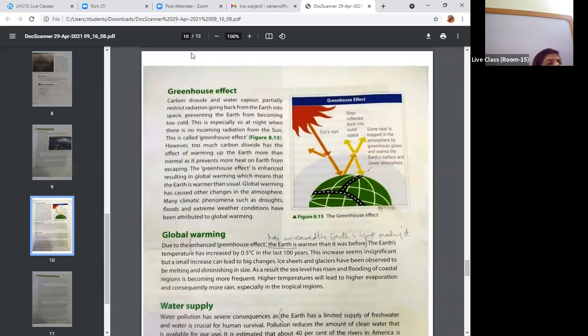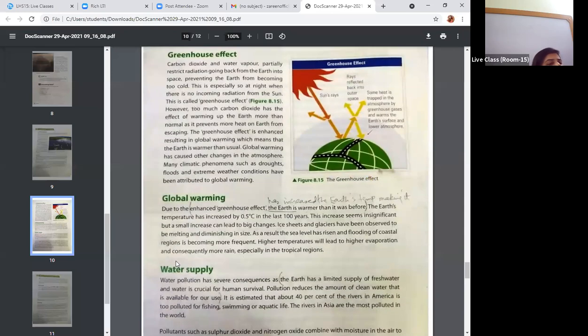ठीक है, you people must have heard that there is a kind of cyclone going on near India. Due to the enhanced greenhouse effect, the earth is warmer than it was before because the temperature has been increasing, right? Temperature has increased 0.5 degree in the last 100 years. This increase seems insignificant, but a small increase can lead to a big change.